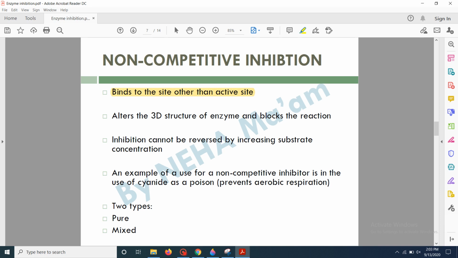Whenever the inhibitor binds to that particular area of the enzyme, there is an alteration in the 3D structure of the enzyme that in turn blocks the reaction. So that alteration in the 3D structure of the enzyme is causing the inhibition of the chemical reaction. And here the inhibition cannot be reversed because the binding sites of the substrate and the inhibitor are completely different. So there is no reversibility here.